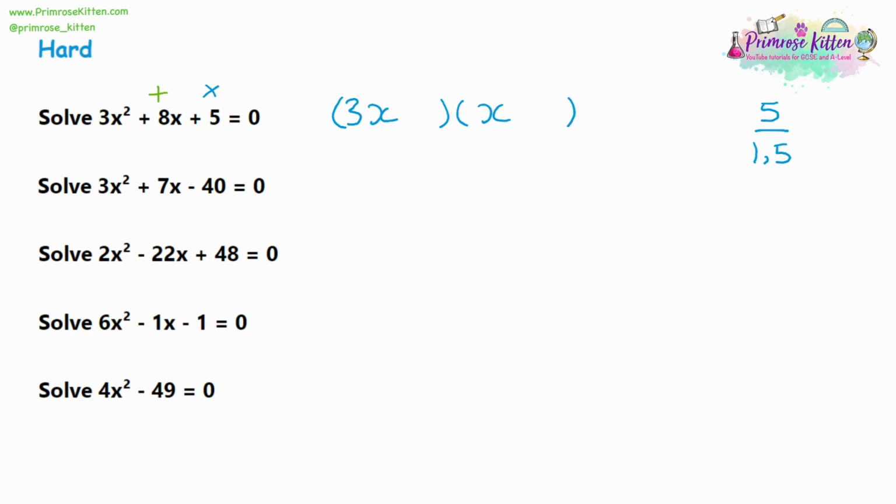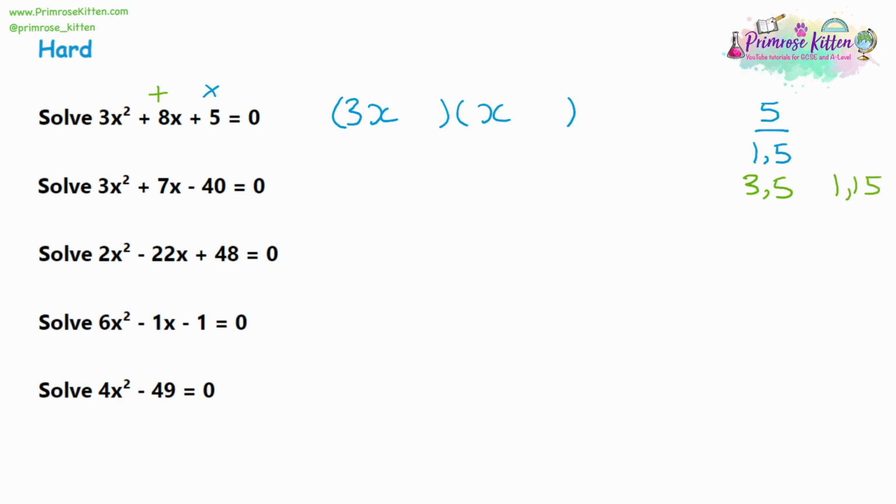So how does this work? Again, if you want more help with this, go and watch the video on factorising quadratic equations. But a quick recap is, when you're multiplying this out, you'll be multiplying one of the number terms by the 3x. So we're allowed to multiply one of the numbers by 3. So we can multiply the 1 by 3, which will give us 3 and 5. Or we can multiply the 5 by the 3, which will give us 1 and 15.